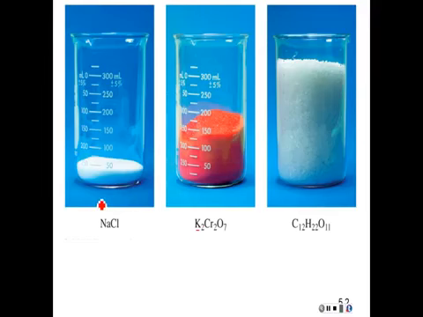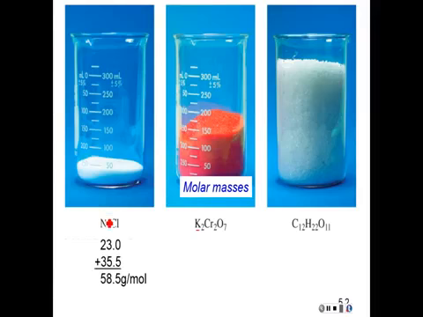So let's see what we get for sodium chloride. The atomic mass of sodium is 23. The atomic mass of chlorine is 35.5. And I want to keep a number in the tens place anyway when I do this. I just add them up, and this is now the molar mass of sodium chloride. So 1 mole of sodium chloride weighs 58.5 grams. Now what about in a formula when we have subscripts?